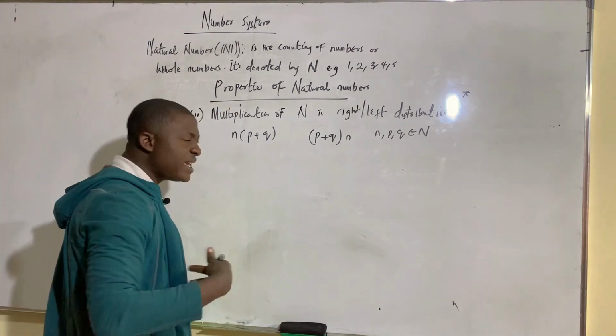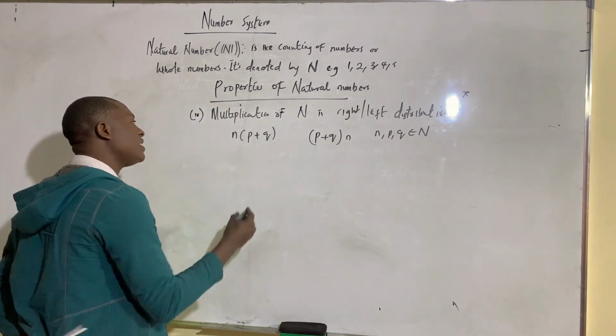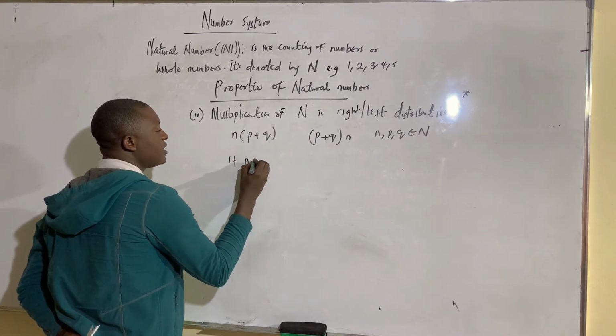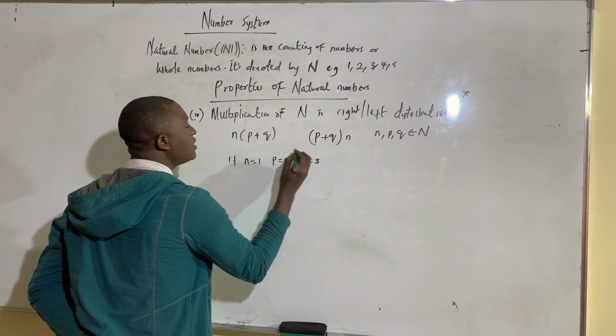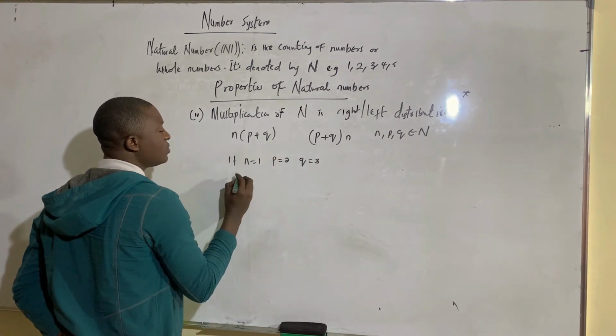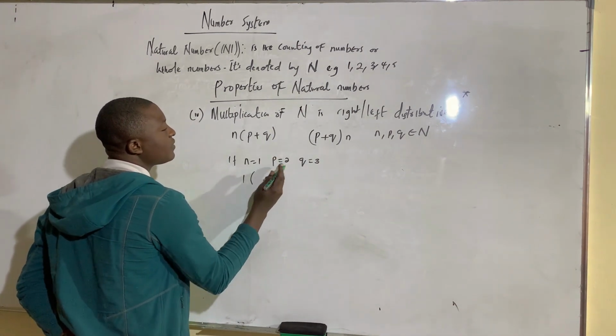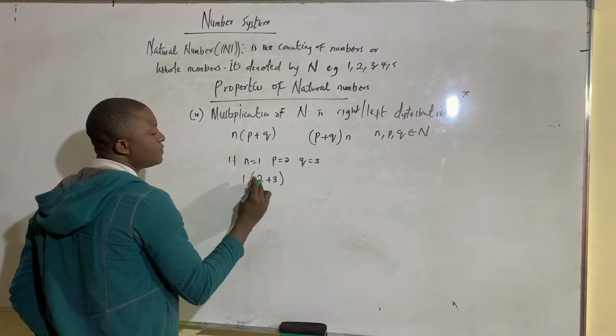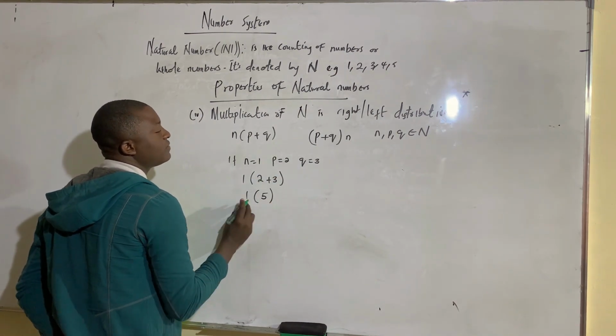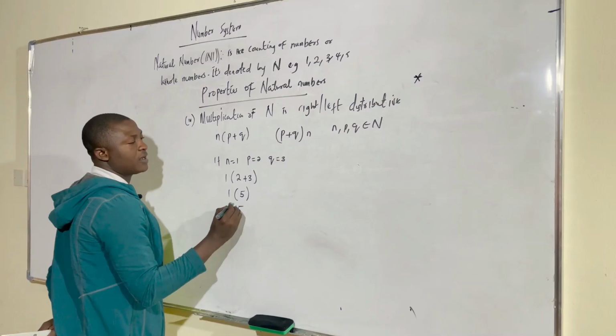Can we check with any natural numbers of your choice? Let's say we have n to be 1, p to be 2, and q to be 3. If I put it here, my n is 1, and we have 1 times the bracket of p is 2 plus q is 3. So here we have 2 plus 3, we are going to have 5. Then 1 times 5, we are going to have 5.